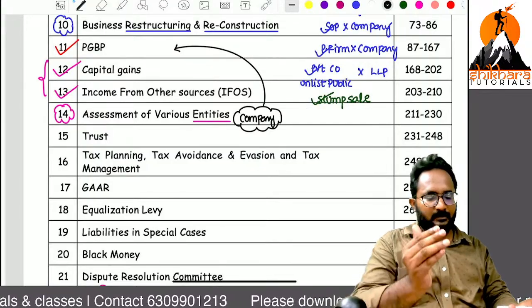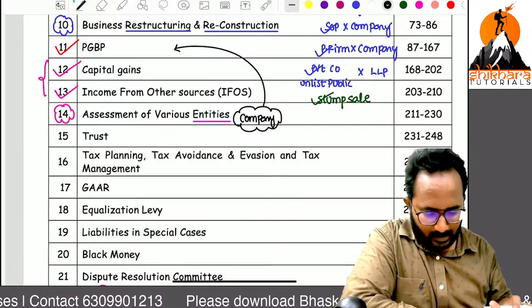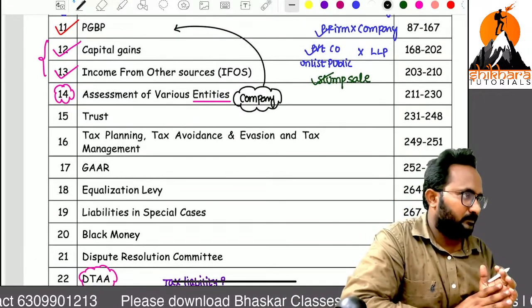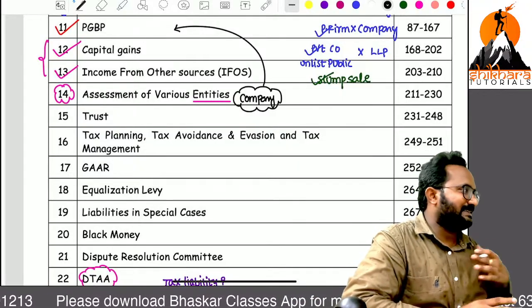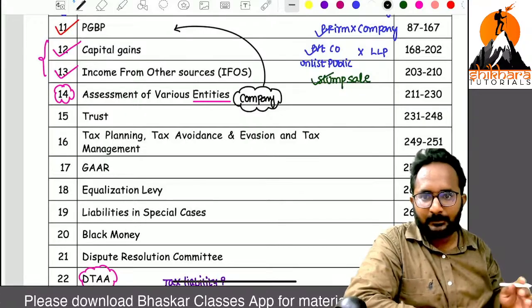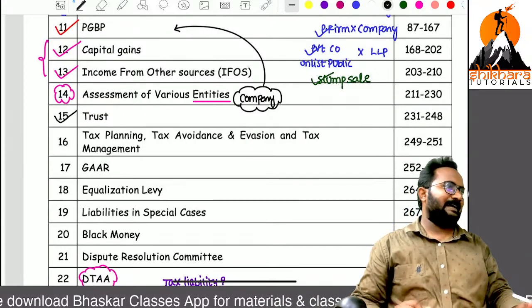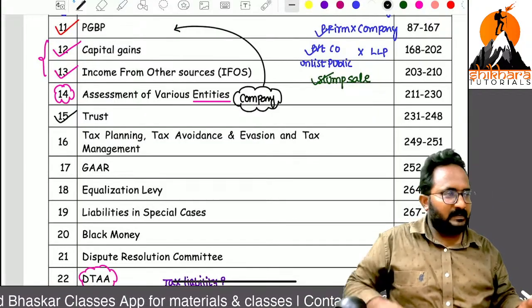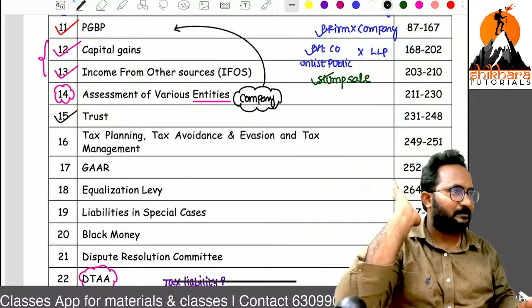First PCBP, then after that assessment of various entities, all together we can discuss. Next, sir, one of the entities is nothing but trust. One of the entities is trust, but I want to discuss trust assessment as a separate chapter. So that's why I gave the name separate: assessment of trust, charitable trust. In CA final, it is always 7 to 14 marks, an important chapter.